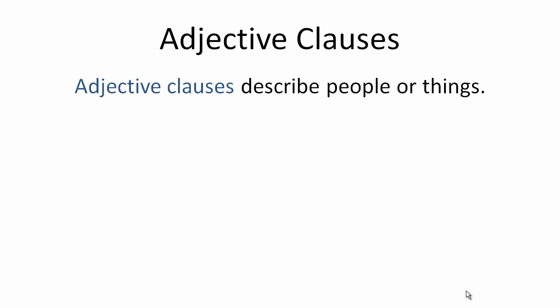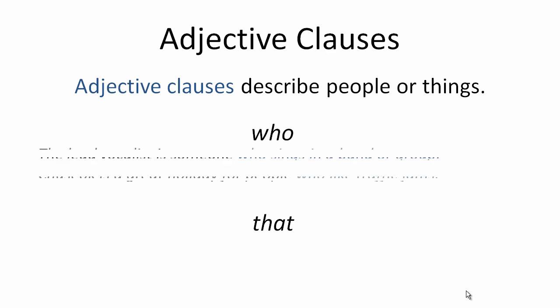All right, adjective clauses. What are they? Adjective clauses describe or identify people or things. We can use the word who, and we can use the word that. Let's take a look at some examples.